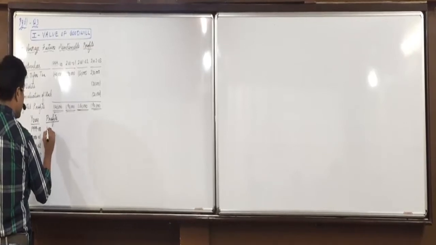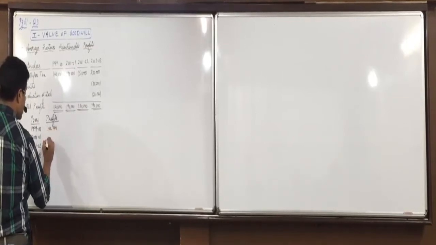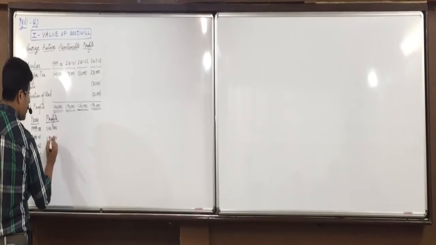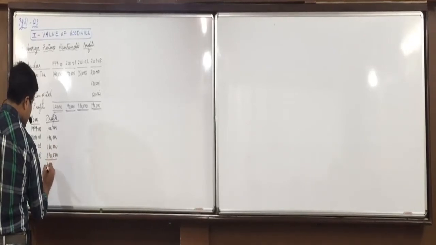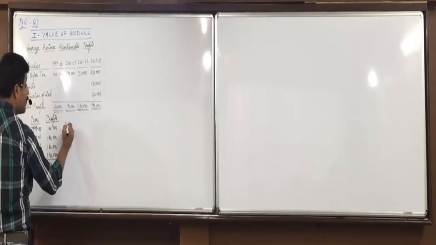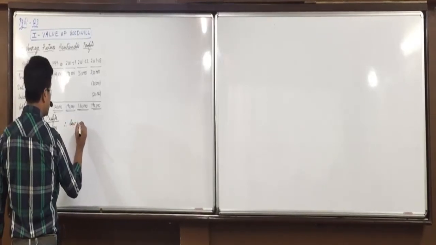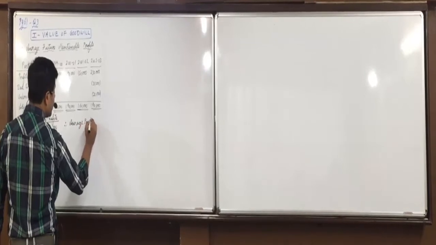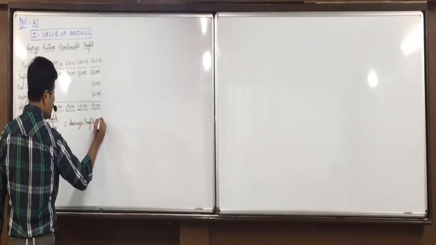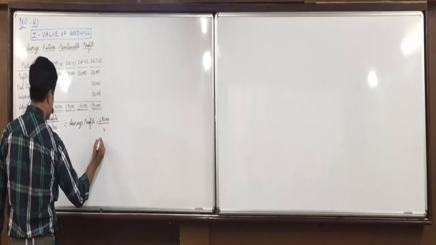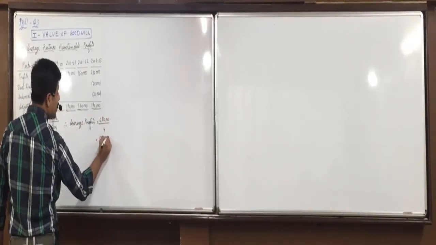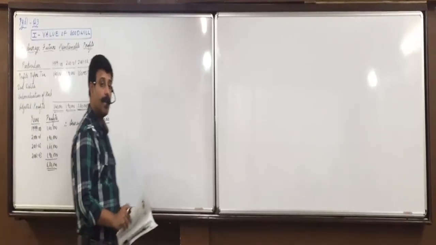Profits we take 1,40,000, 1,90,000, 1,60,000, 1,90,000. Total 6,80,000. So therefore, average profits will be equal to simple average, simply total profit 6,80,000 divided by number of years 4, 1,70,000. Any doubt in this?